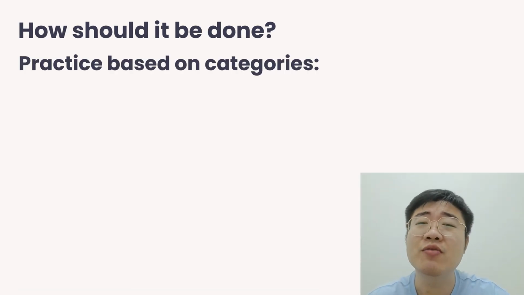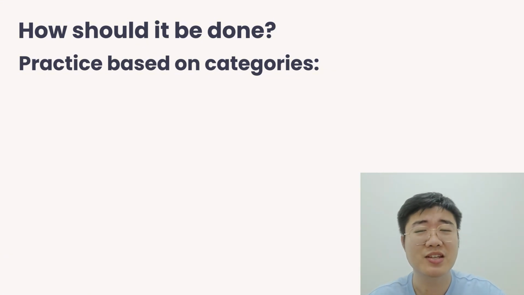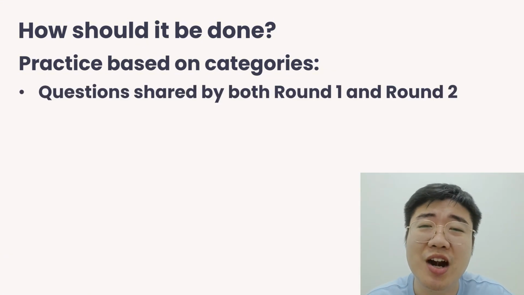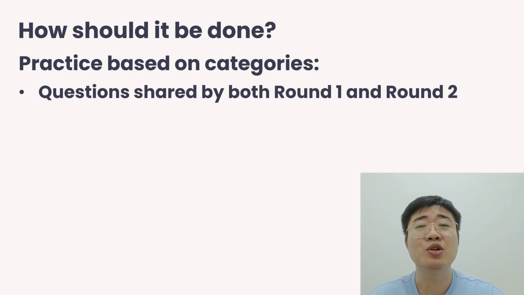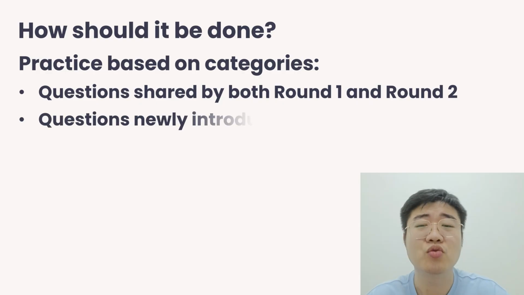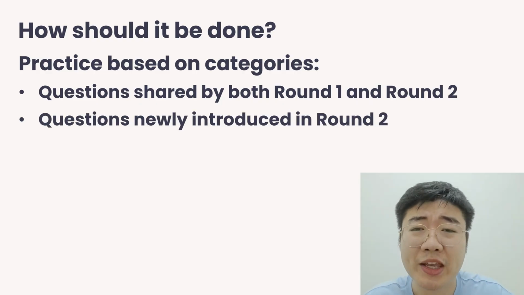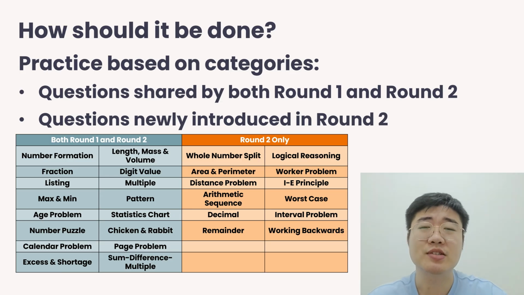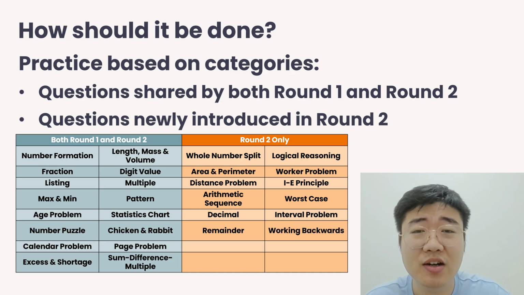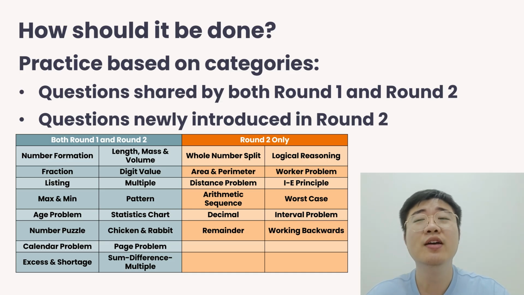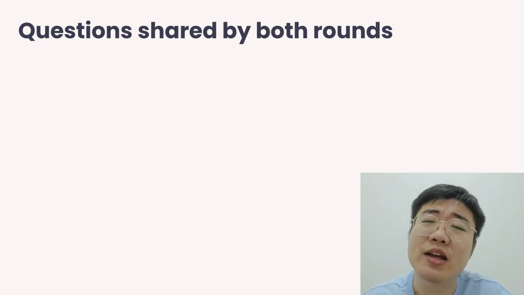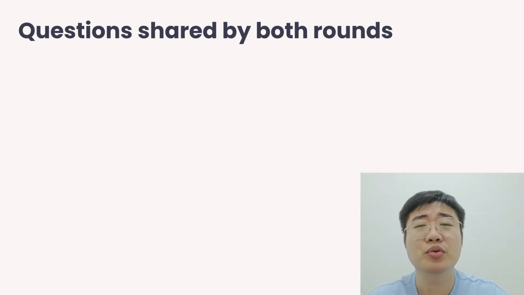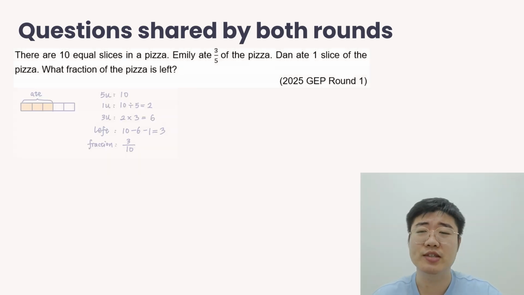Now, of course, when we solve them, we can separate them into 2 categories: those of the same topics shared by both round 1 and round 2, and those that are newly introduced in round 2 only. So to make it easier for you, I've summarized these topics here. On the left, these are topics that come out in both rounds. On the right, these are topics that are round 2 only. So when you do your questions, you can, based on these topics here, know if they are round 1 or round 2. Other than that, for the questions that are shared by both rounds, how can we go about doing them? Let's take a look at these 2 examples here.